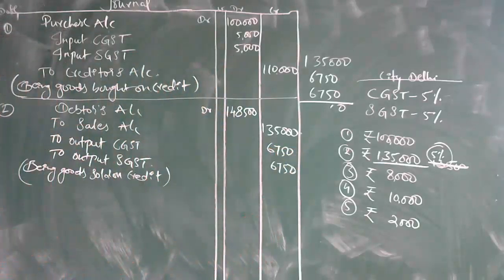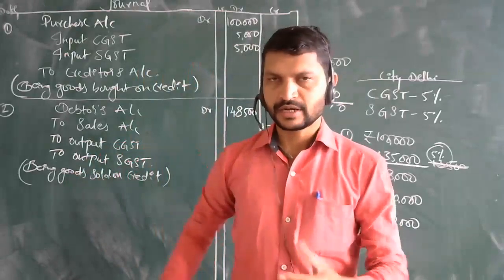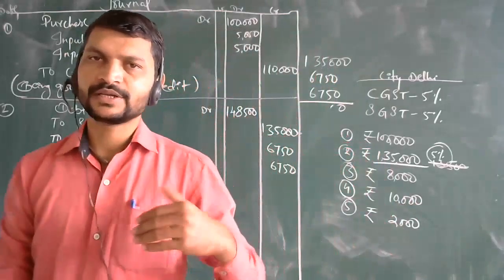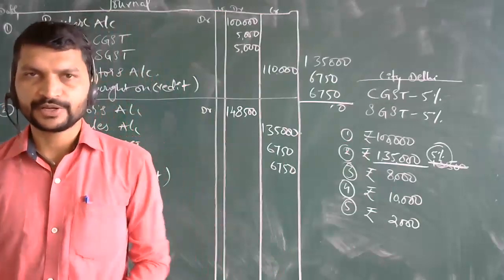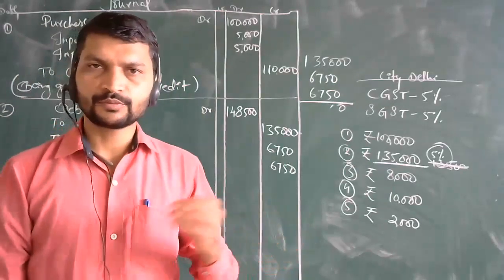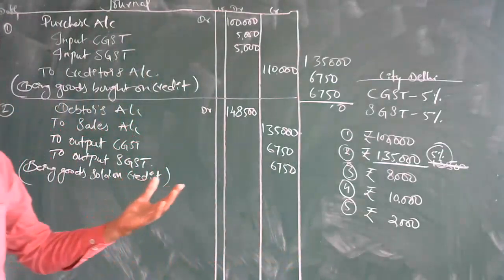So next, one more, the third entry. What is the third entry over here? It has been told here he paid, sorry, he paid for railway transport rupees 8,000. Now transport charges he has paid, the railway and all, it doesn't matter, but he has paid the payment on the transportation, whatever expenses he has come across, that he has paid.